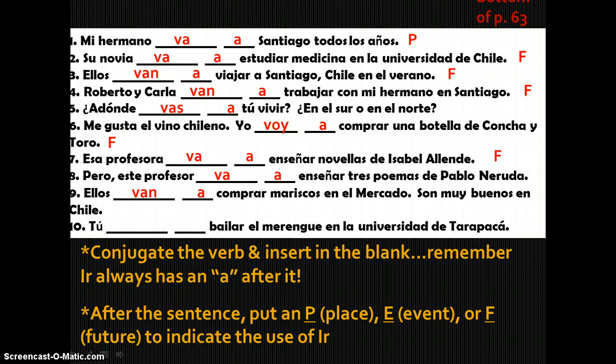Again, it's a future idea. Ellos van a comprar mariscos en el mercado. Son muy buenos en Chile. They are going to buy seafood at the market. The seafood there is very good in Chile. That is a future idea, going to buy seafood. And tú vas a bailar el merengue en la Universidad de Tarapacá. Going to dance, that's a future idea.